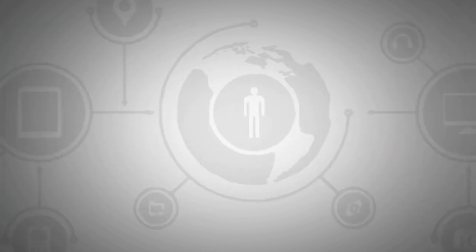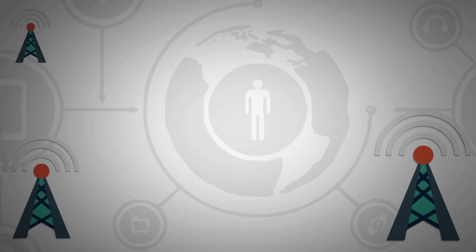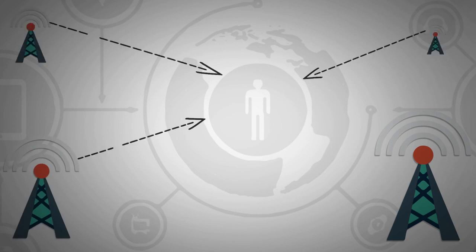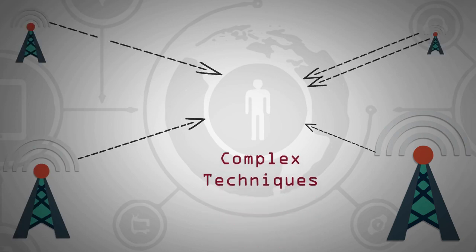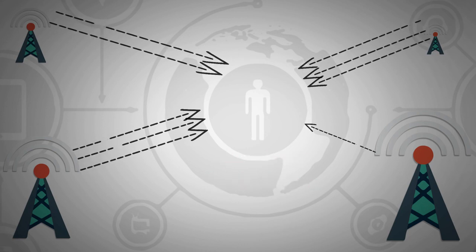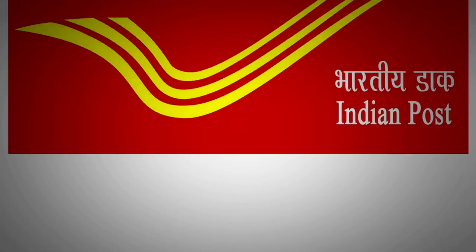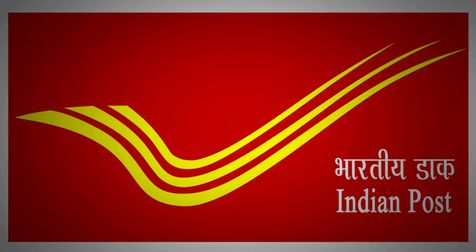The work of a telecom operator is to deliver information to end users faithfully, using complex techniques. This information is transferred through various paths known as channels. To understand this complex concept, let us take a simple real-life example. Consider a case of a big logistics company, such as India Post.